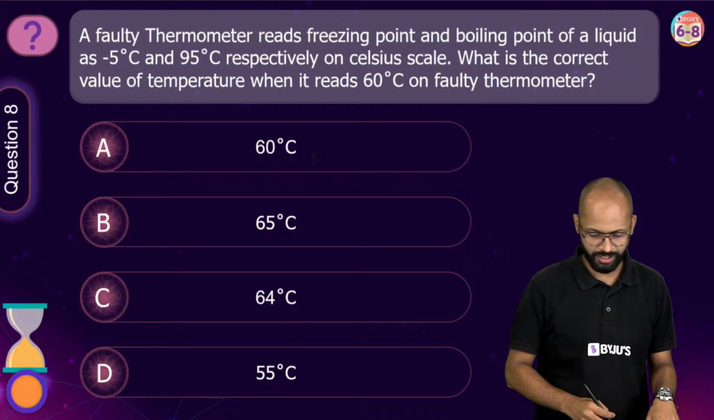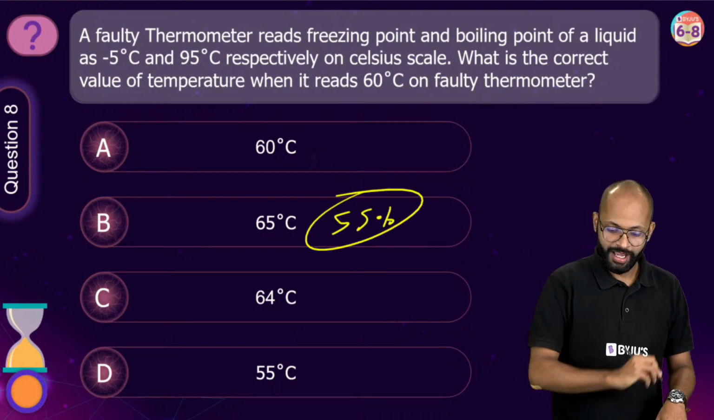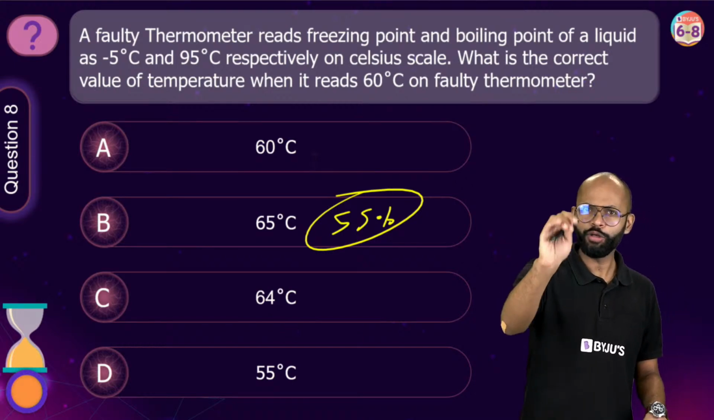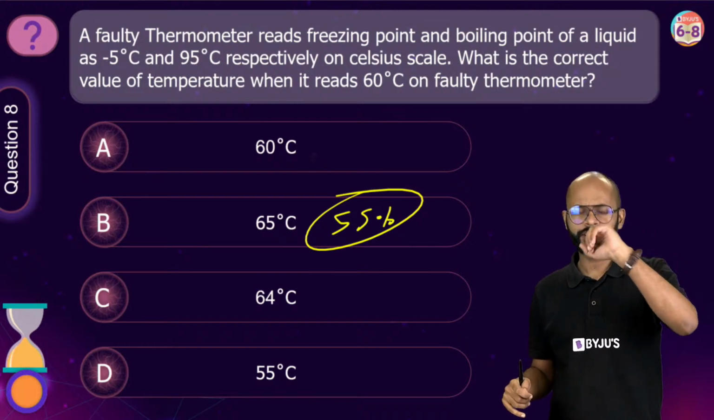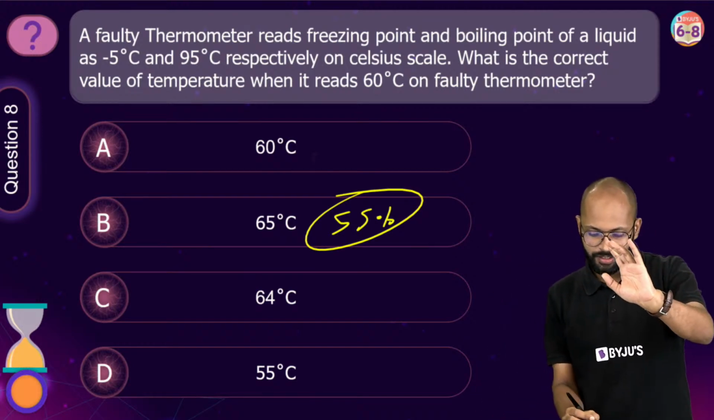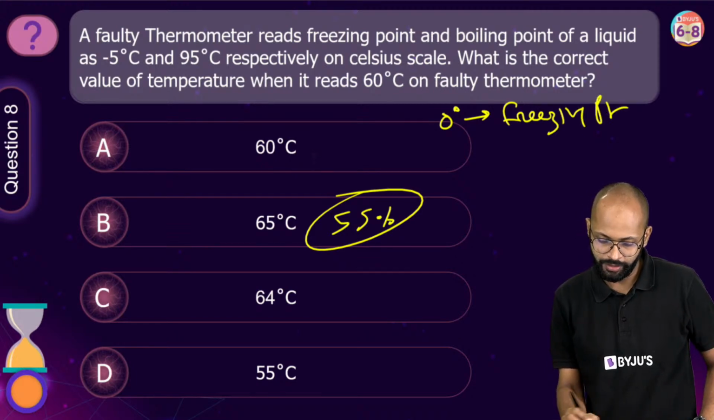Option B 55%. Option B is 55%. You know, I'm very happy. Without using the formula, you got the correct answer. It's a simple thing. First, look at the logic. What is 0 degrees? Freezing point. What is 100 degrees Celsius?